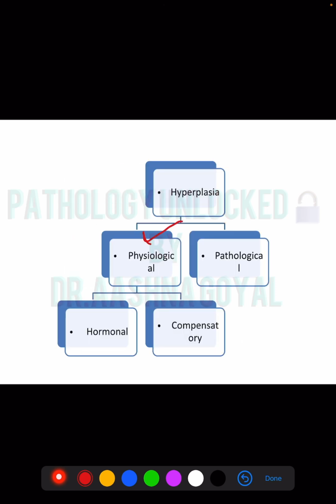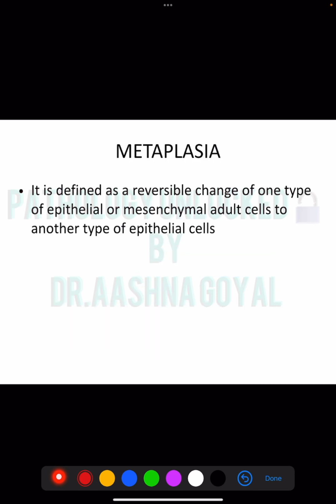It is of two types, physiological and pathological. Physiological is further of two types, hormonal or compensatory. Hormonal, we have examples of smooth muscles of uterus or breast in case of lactation, pregnancy or puberty, and compensatory in case of liver transplant patients. In the new liver, there is liver hyperplasia.